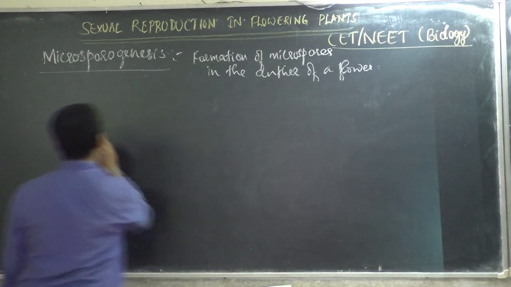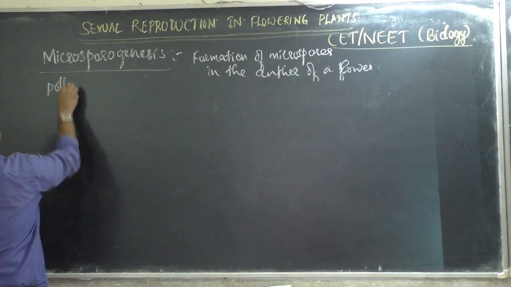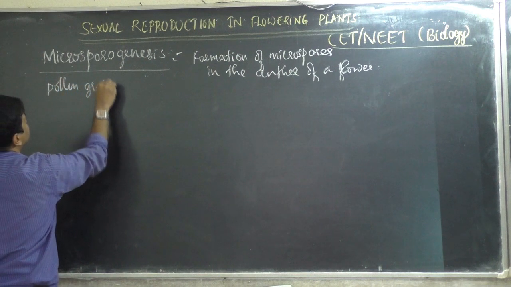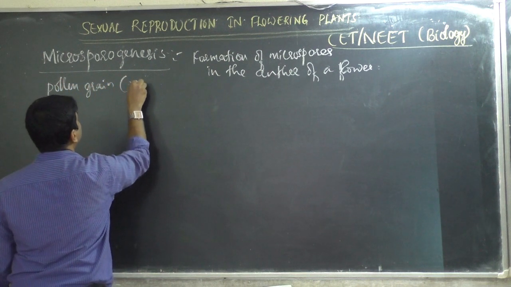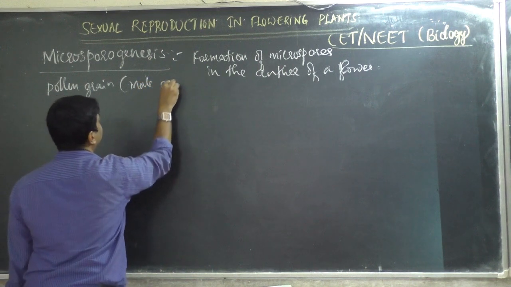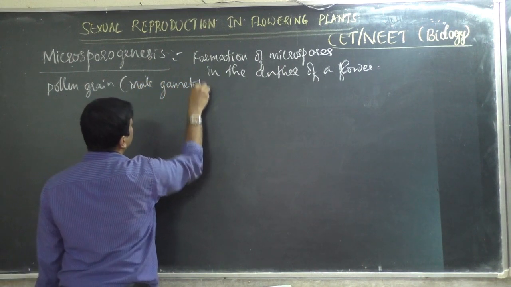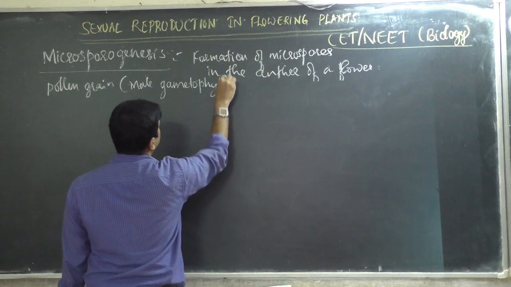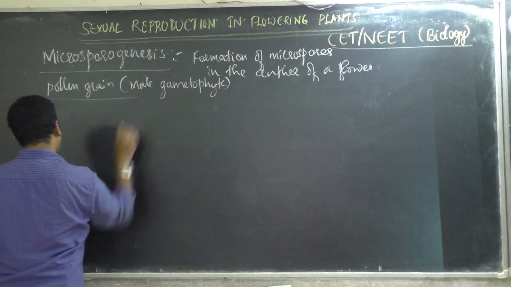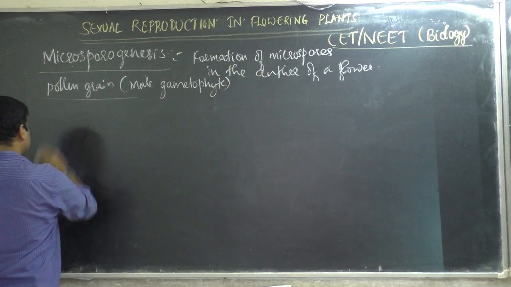Okay, for that we should learn the structure of the pollen grain. Remember, the pollen grain is a male gametophyte, not a gamete. It is a gamete-producing structure.